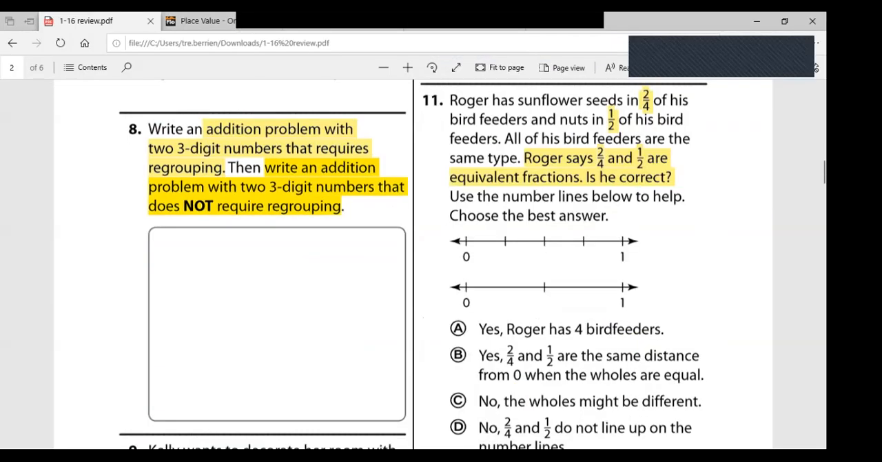All right, number 8 says, write an addition problem with 3-digit numbers that requires regrouping. Then write an addition problem with 2 3-digit numbers that does not require regrouping. So you should have done this, but I'm going to give you my examples, and then we'll quickly move to the next question, okay?